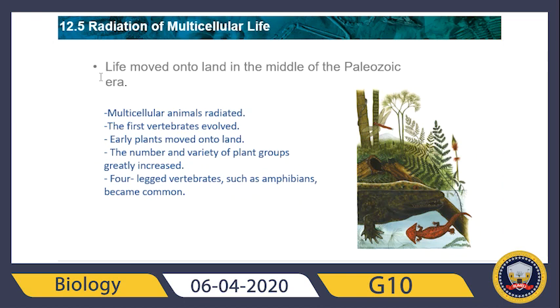So guys, the major organisms that evolved during the Paleozoic era are summarized in these points: multicellular animals radiated, first vertebrates evolved, early plants moved onto land, the number and variety of plant groups greatly increased, and 4-legged vertebrates such as amphibians became common.